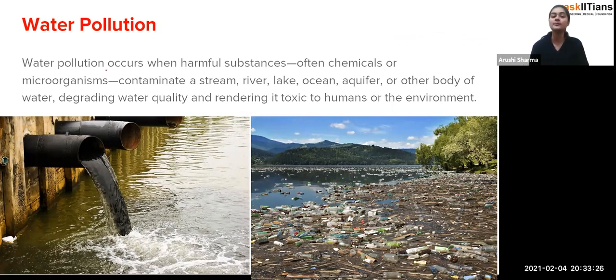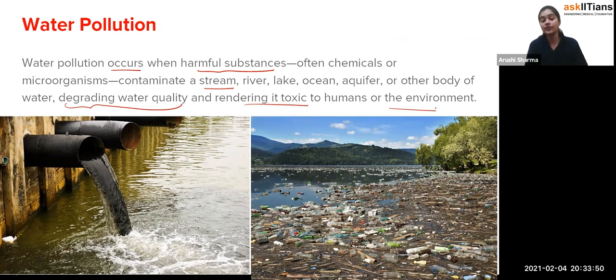Exactly. So water pollution occurs when harmful substances, often chemicals or microorganisms, contaminate a stream, river, lake, ocean, or aquifer, and because of it, it degrades the water quality and renders it toxic to humans or the environment. So that is called water pollution.